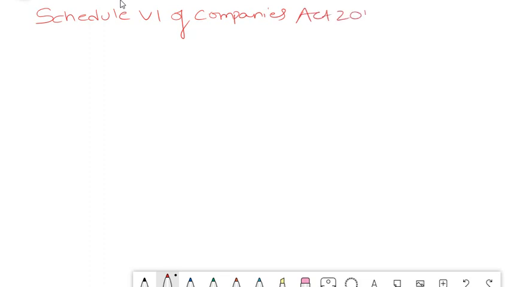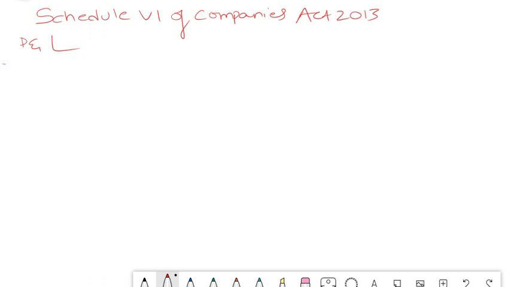So in general, if you see the requirements of Schedule 6 of the Companies Act 2013, your profit and loss and balance sheet should be in vertical format. That means your profit and loss will be in vertical format.